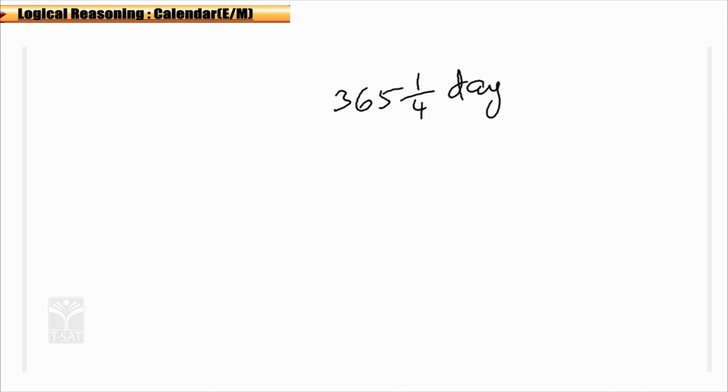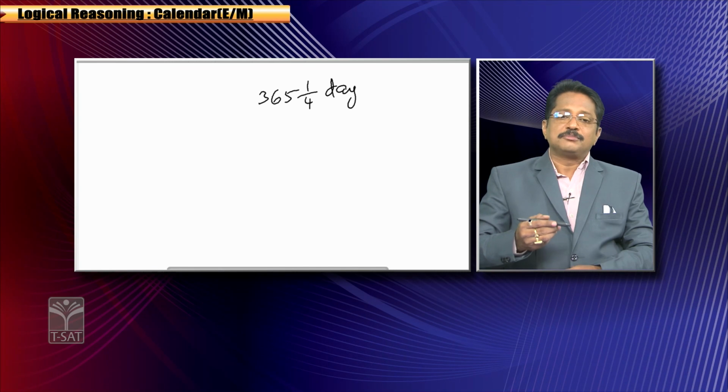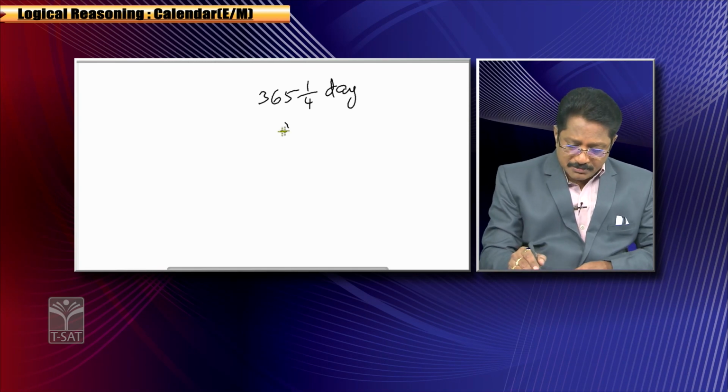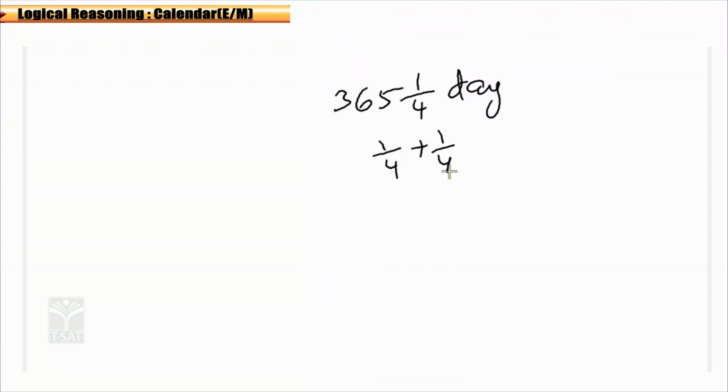For every 4 years, this 1/4 is accumulated, meaning 1/4 plus 1/4 plus 1/4 plus 1/4, which simply becomes 1, correct? Meaning for every 4 years, these 365 days will become 366 days. That is the reason behind a leap year having 366 days.